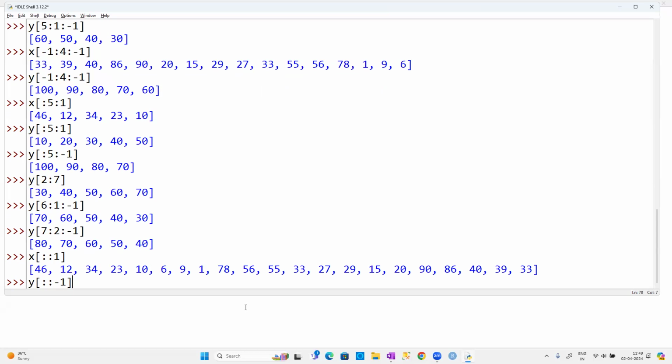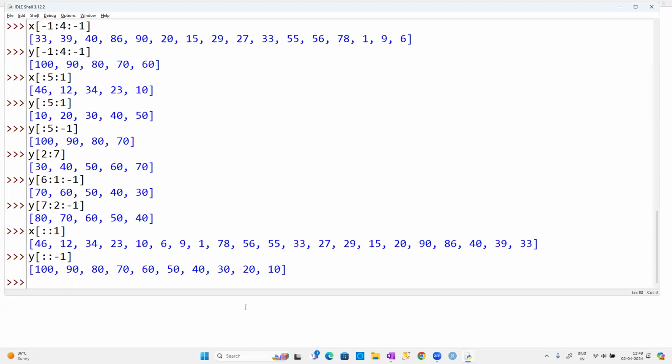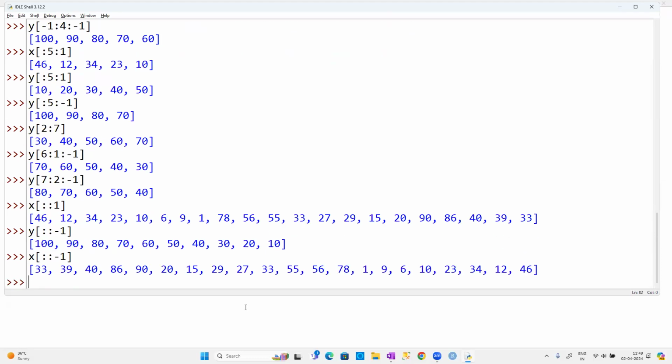Same output, we get it in reverse order. Same elements, guys: 46 to 33 is plus 1, and 33 to 46 is minus 1. Okay, so that is all about the so-called slicing technique.